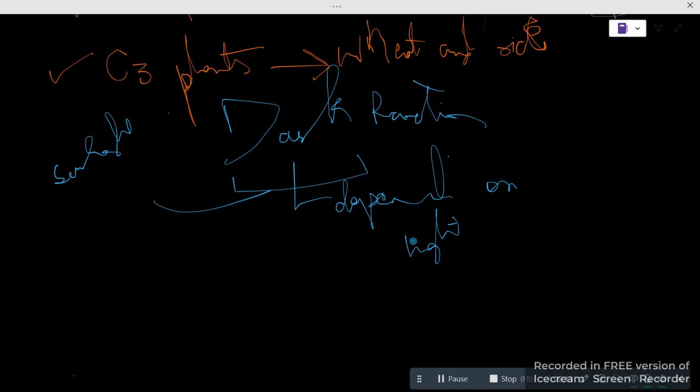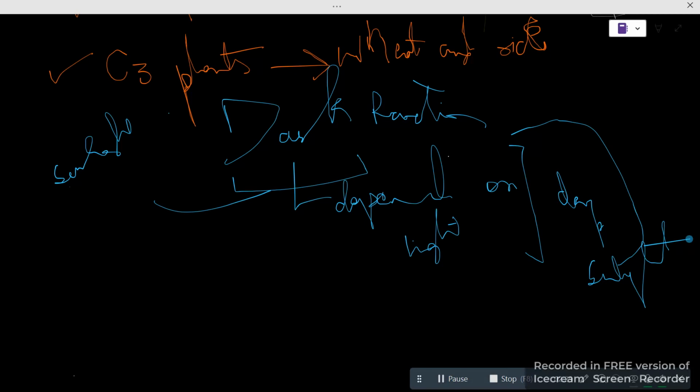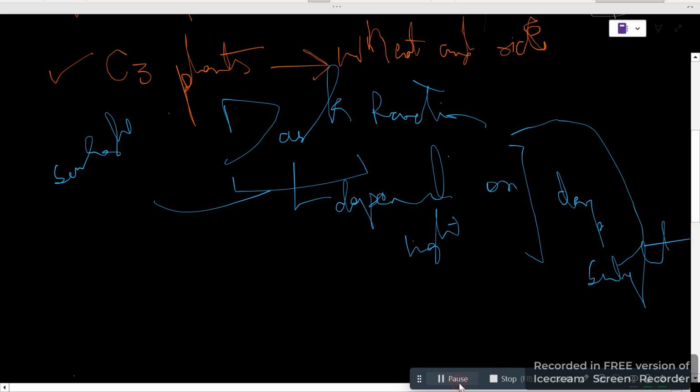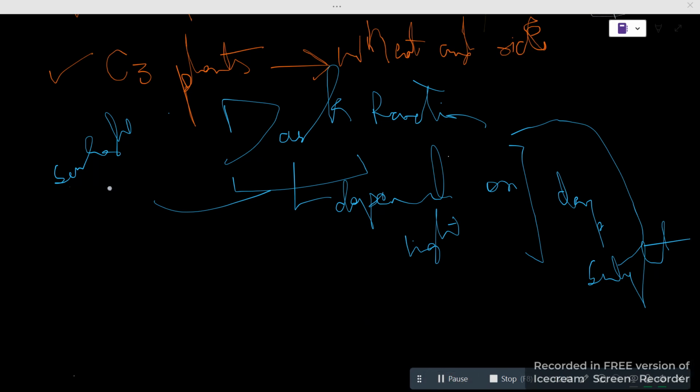If this is dependent on the light reaction, this means the light reaction is dependent on sunlight. So indirectly we say the dark reaction requires sunlight. It doesn't matter that the name simply says dark reaction. Dark does not mean here the absence of sunlight, but the presence of sunlight, which would be indirectly, not directly, as we can say.